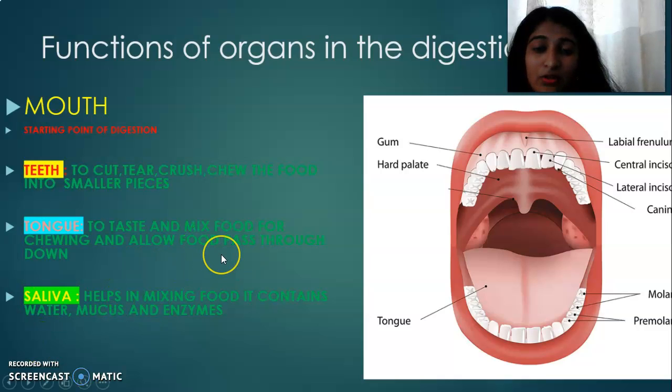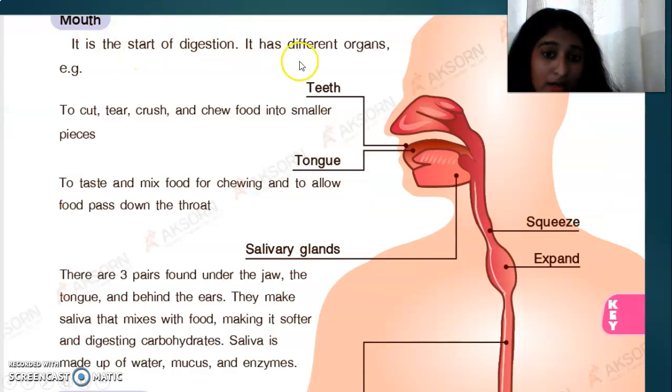Okay, now the food is torn, crushed, ground, and chewed, and the food goes to the next part. We discussed teeth and tongue. Then we have the salivary glands, where the saliva is secreted. We have so many glands in our human body. The glands that secrete the saliva are called salivary glands.